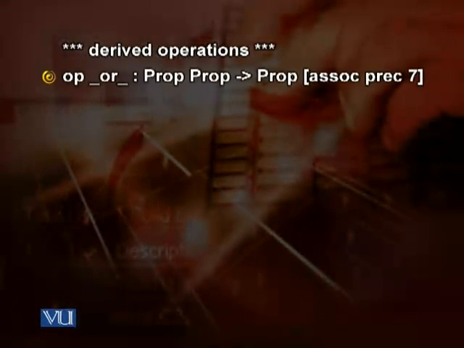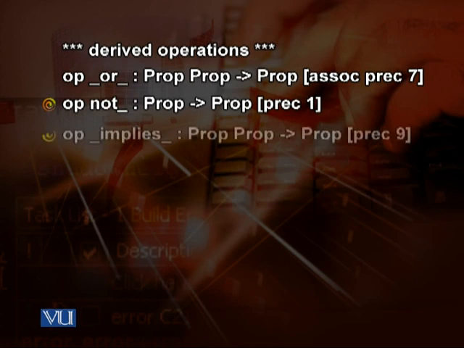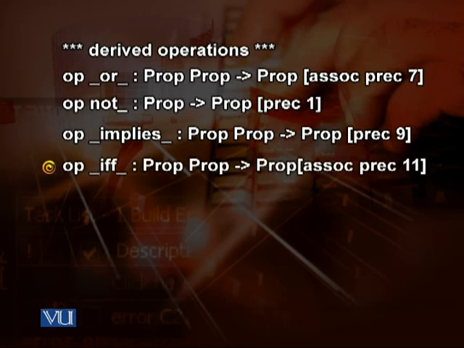So we have the derived operators. Operator OR, two propositions, gives us a proposition, and it is associative, and the precedence is 7. So it has less precedence than AND and exclusive OR. Operation NOT takes a proposition and gives a proposition, and it has a precedence 1. Operation implies takes two propositions and gives us a proposition, and the precedence is 9. If and only if is associative and the precedence is 11. Note, implies is not associative.